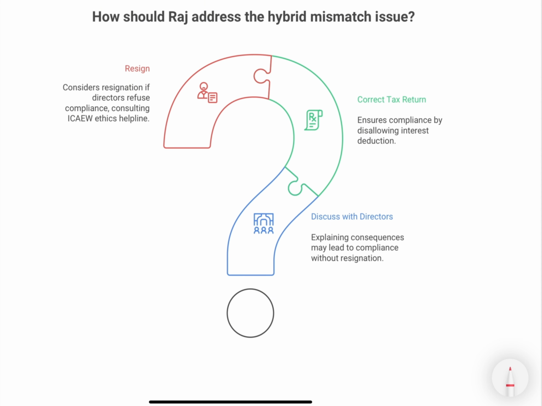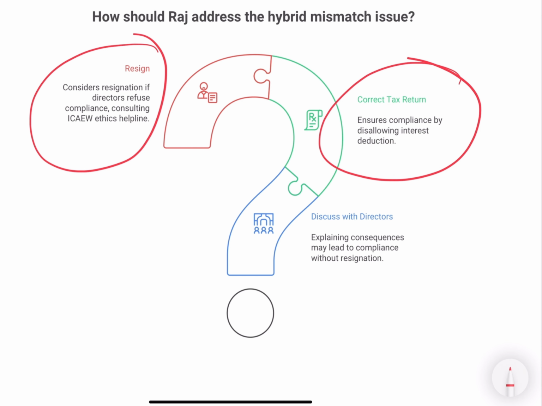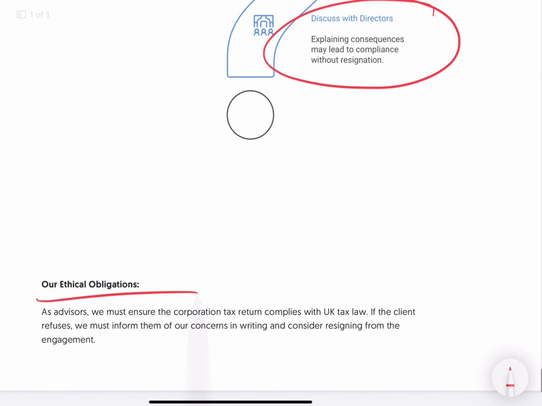Now, again, how should Raj address the hybrid mismatch issue? He should resign if the directors are not listening to him. The corporation tax return has to be corrected without allowing that interest payment. He should discuss with the directors any consequences they might face. So what is our ethical obligation? As advisors, we must ensure the corporation tax return complies with UK tax law. If the client refuses, we must inform them of our concerns in writing and consider resigning from the engagement.